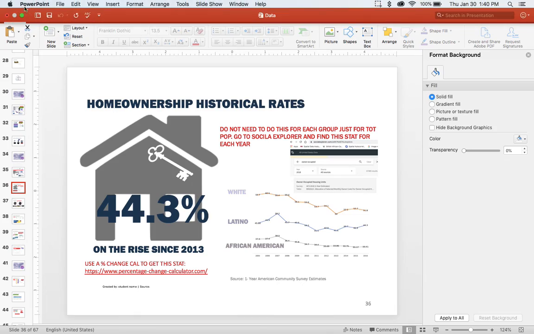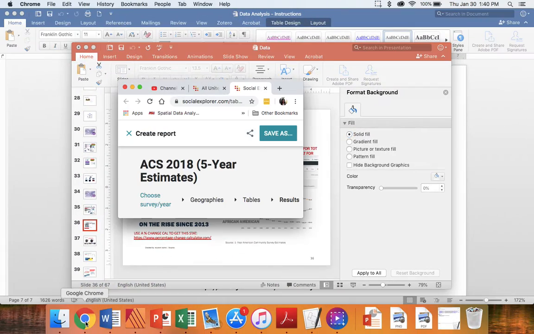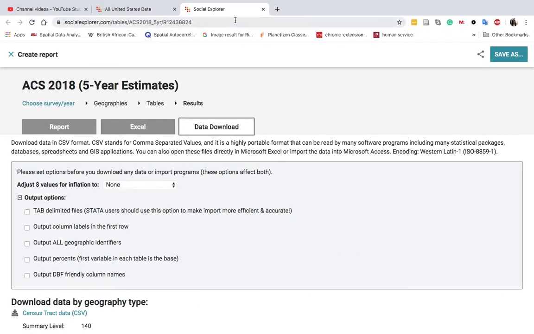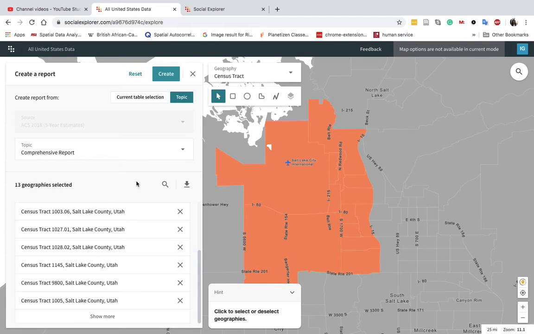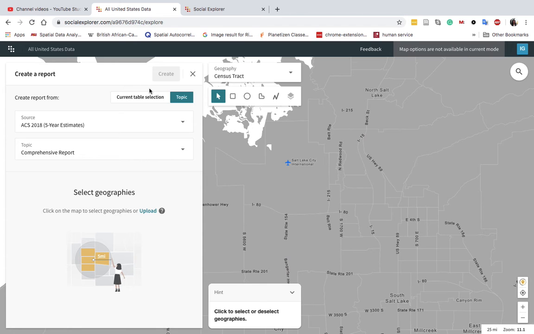So let's go back to Social Explorer. This is the census tracts that we already selected. In here we were looking for owners, right? So we will have to do this for different years. I'm just trying to see how to do this.